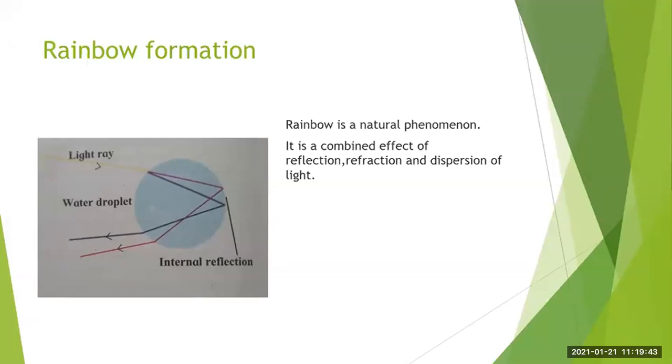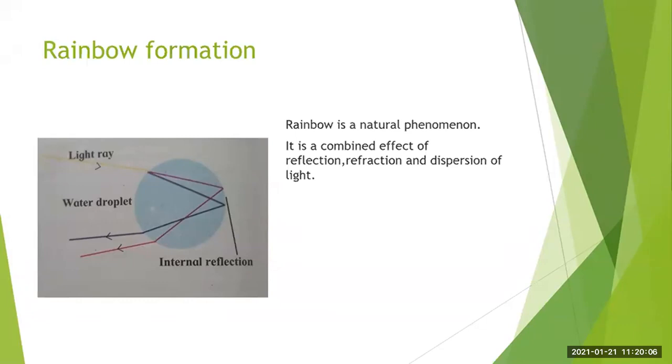Then when white rays from the sun enter these droplets, the light gets refracted while entering. So here also the process of refraction occurs. Here you have again two media.